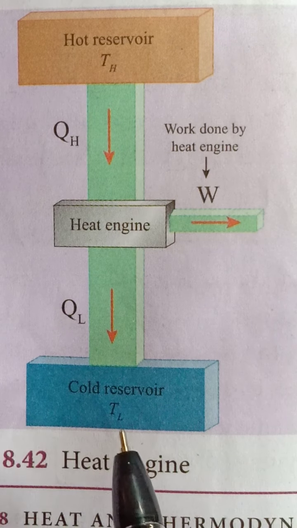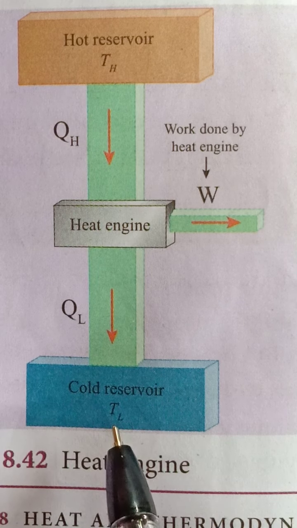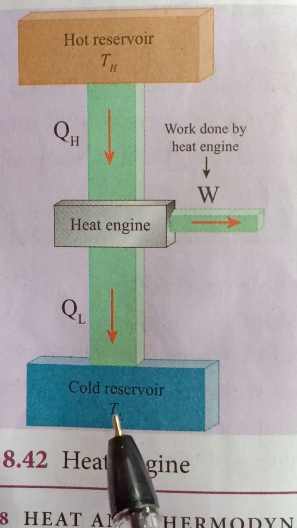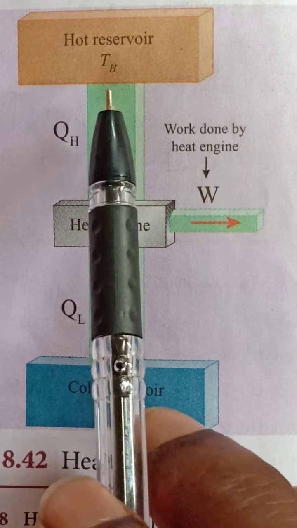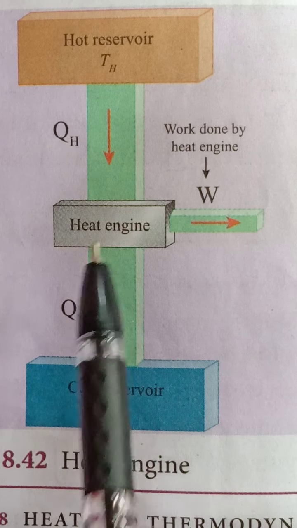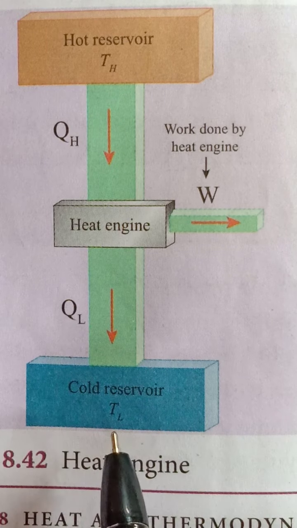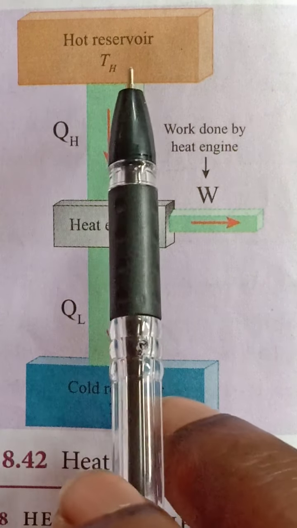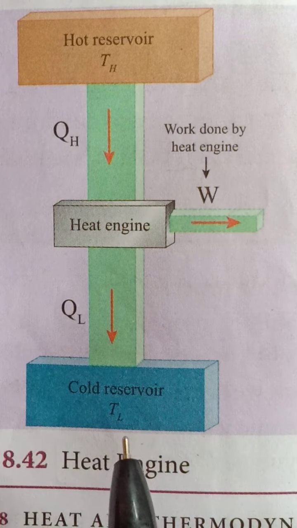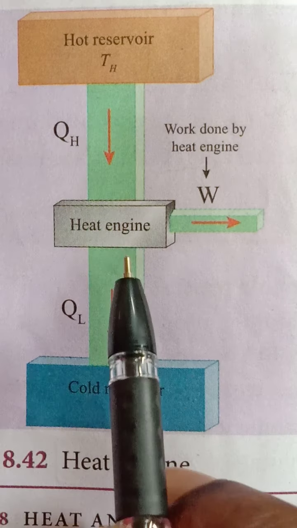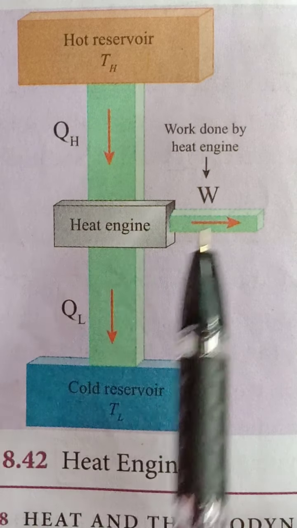the cold reservoir, or sink, which is always maintained at a low temperature. It gains the energy from that heat. Clear? The hot reservoir is maintained at high temperature. The heat engine has a working substance, maybe gas or liquid. Then the cold reservoir is maintained at a low temperature. Sometimes the hot reservoir is called the source, and the cold reservoir is called the sink. So a heat engine is a device which takes heat from the hot reservoir and converts it into work done.